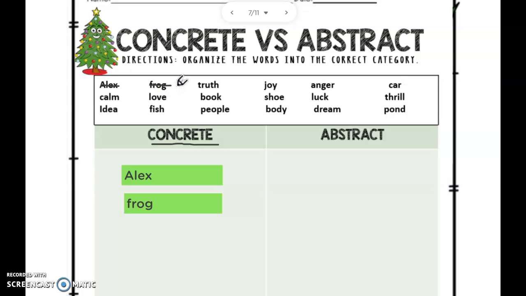We're going to do 2 more together. What about truth? Can I see truth? Can I touch it? Can I taste it? Can I show it to someone? No, that is an abstract noun. Truth is an abstract noun. Go ahead and type that in. We'll cross it off.